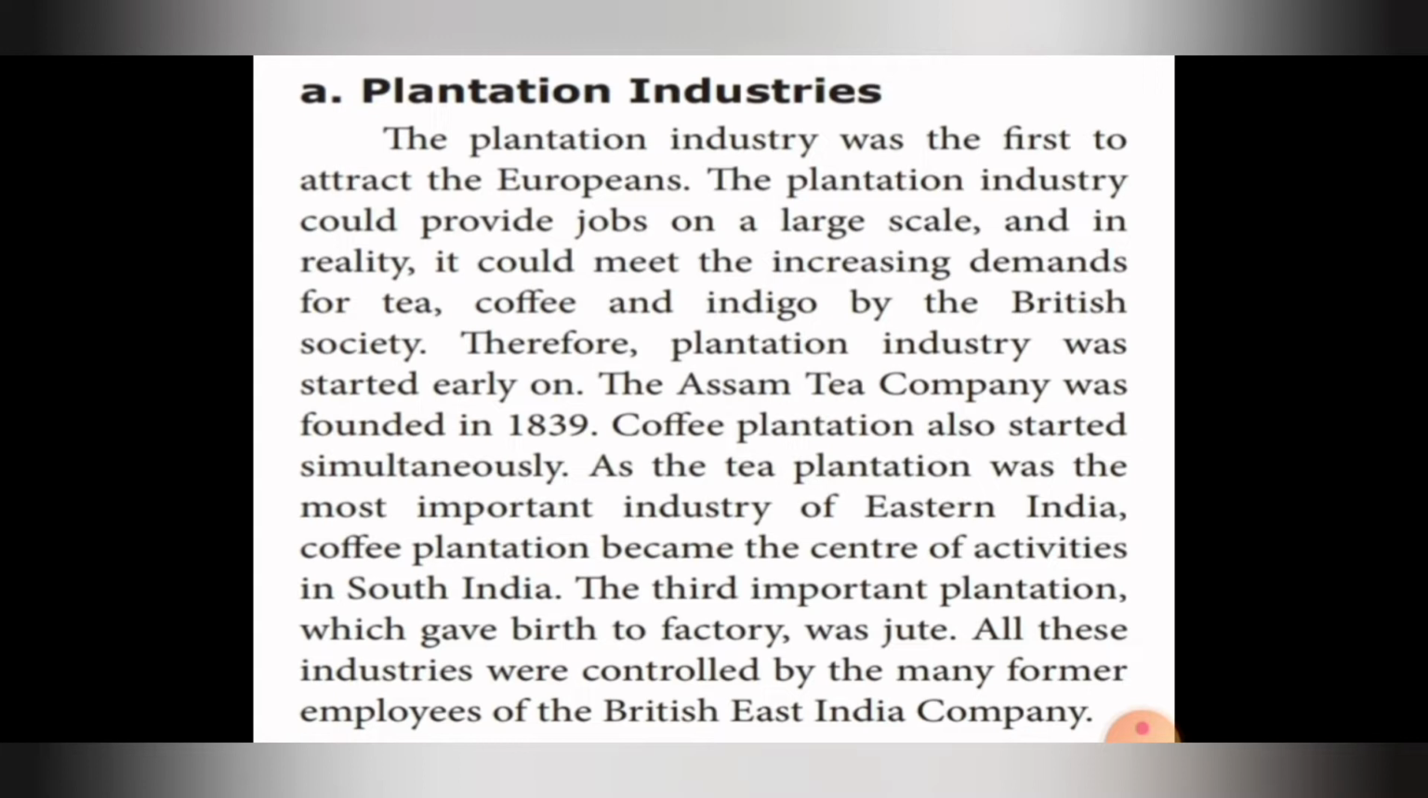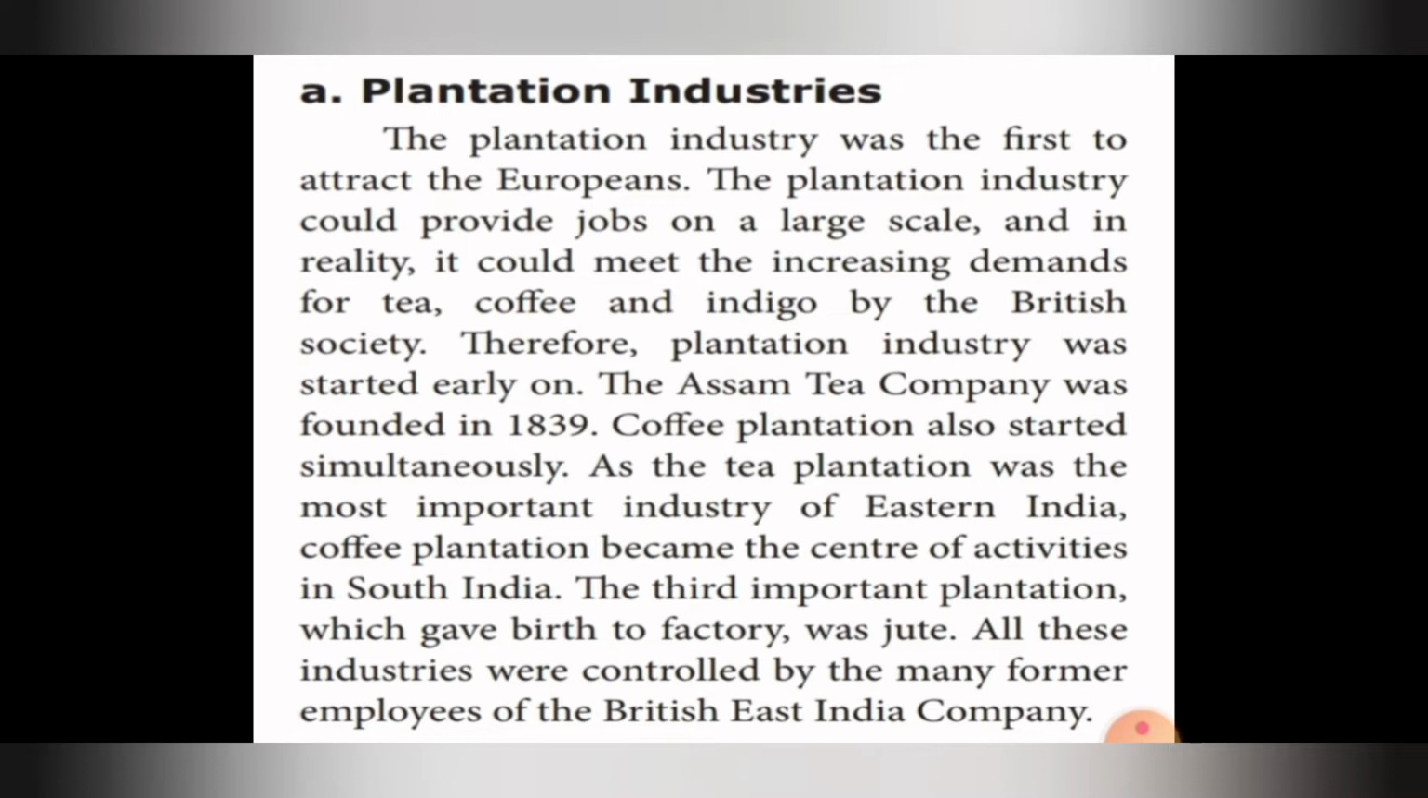The Assam Tea Company was founded in the year 1839. Coffee plantation also started simultaneously, along with the Assam Tea Company. As tea plantation was the most important industry of eastern India, coffee plantation became the center of activities in South India.